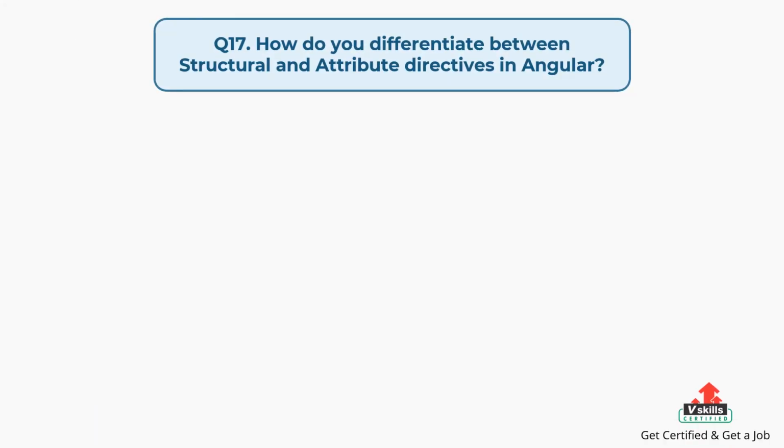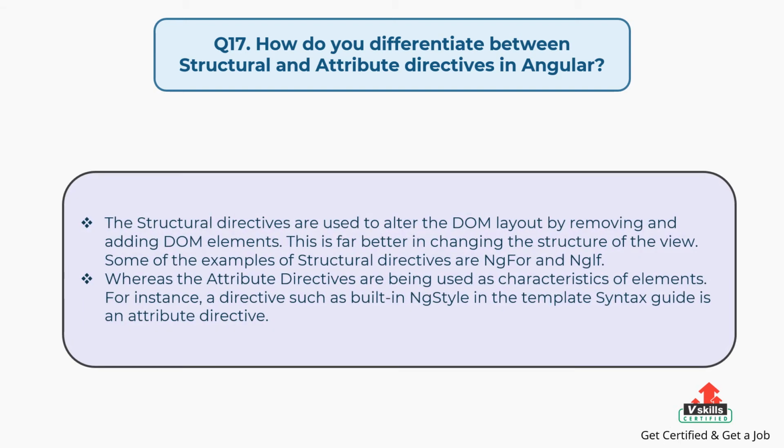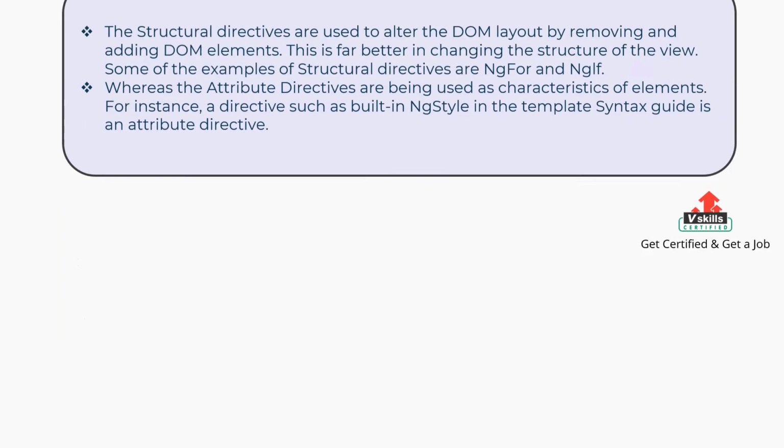Question number 17, how do you differentiate between structural and attribute directives in Angular? The answer is: the structural directives are used to alter the DOM layout by removing and adding DOM elements. This is far better in changing the structure of a view. Some of the examples of structural directives are ngFor and ngIf, whereas the attribute directives are being used as characteristics of elements. For instance, a directive such as built-in ngStyle in the template syntax guide is an attribute directive.